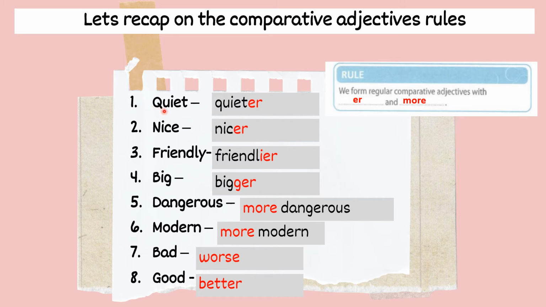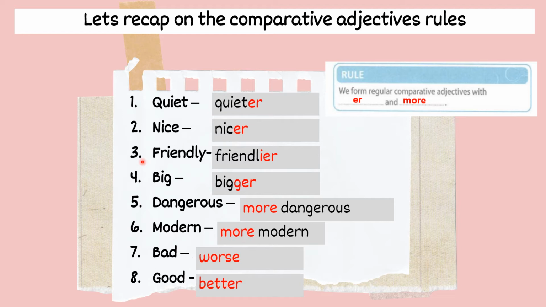This is regular adjective, short adjective. Okay, number 2, nice. So since nice already have letter E, you don't have to double the letter E. Tidak perlu gandakan huruf E. So you just put R. Okay, so nice become nicer. Tambah R sahaja di sini because the word nice already has the letter E. Tak perlu ganda huruf E lagi.